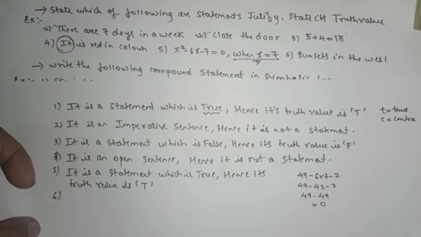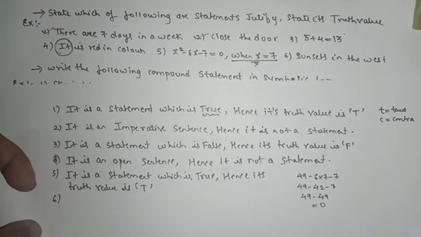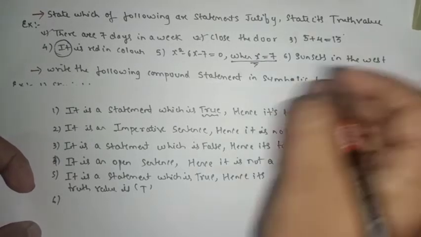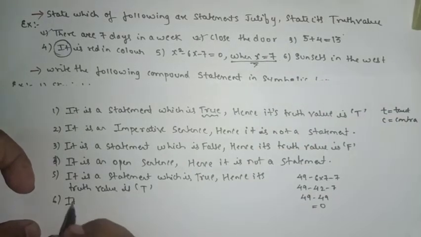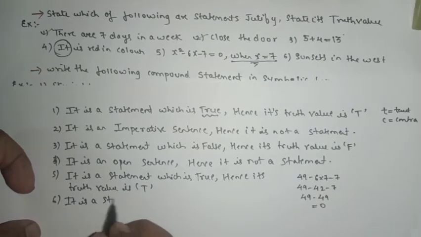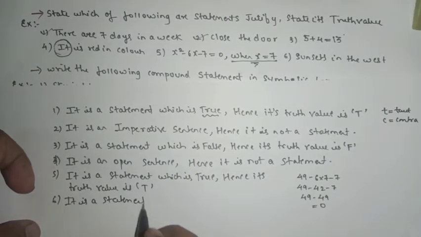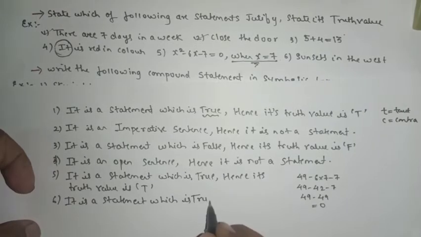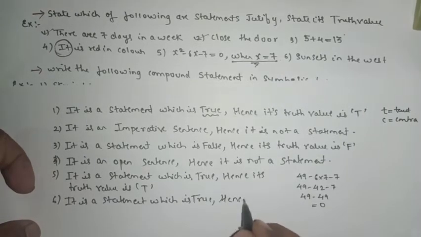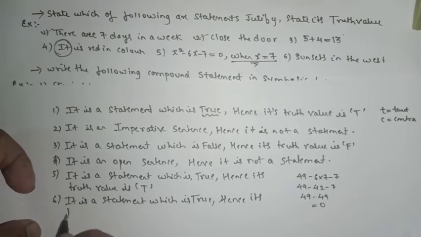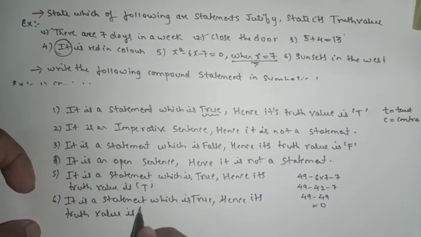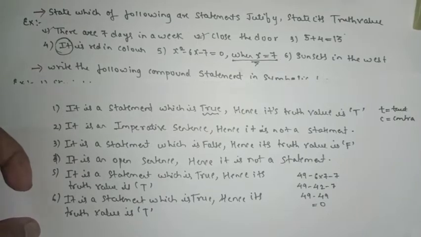Sun sets in the west, sunrise in the east, yes or no? So we can say it is a statement which is true, hence its truth value is true, yes or no?